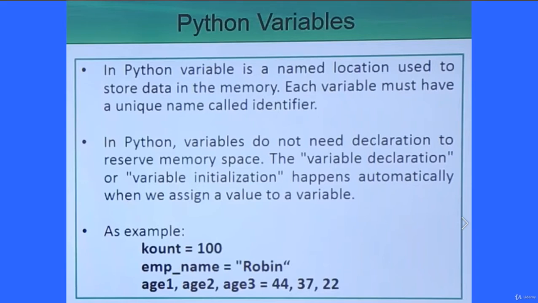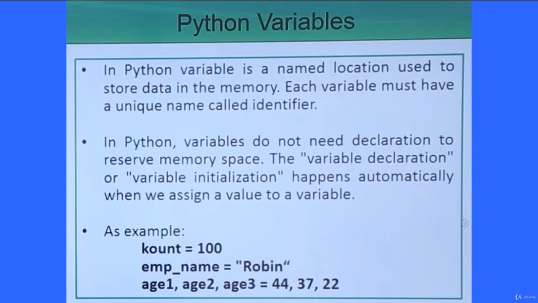So here we have the Python variables. In Python, a variable is a named location used to store data in memory. Each variable must have a unique name called an identifier. Depending upon the data type of the variable, the number of bytes to be occupied is decided, and the memory address of that memory block has a name which is accessible from the programming code. That makes it easier for programmers to write their code.